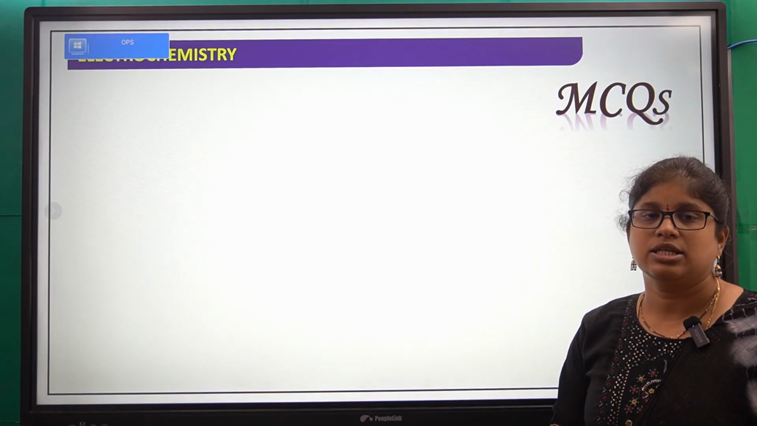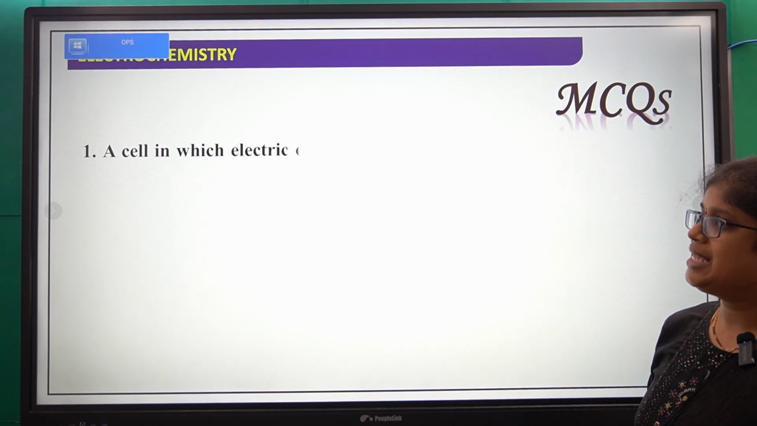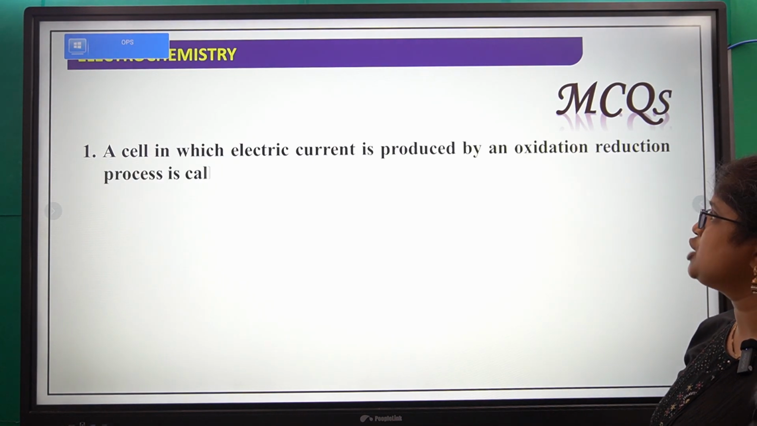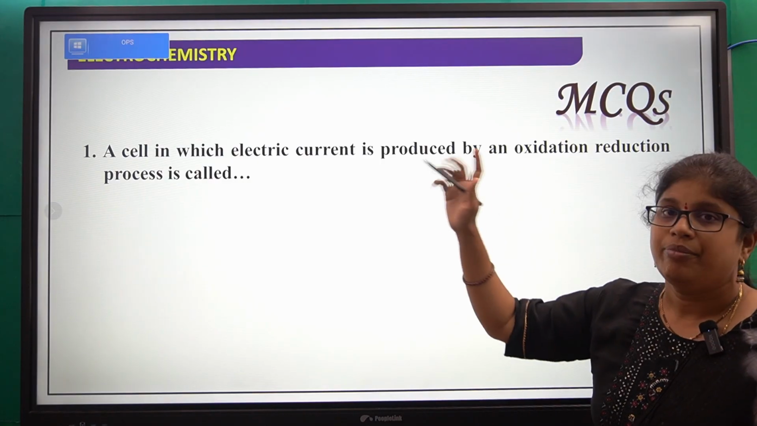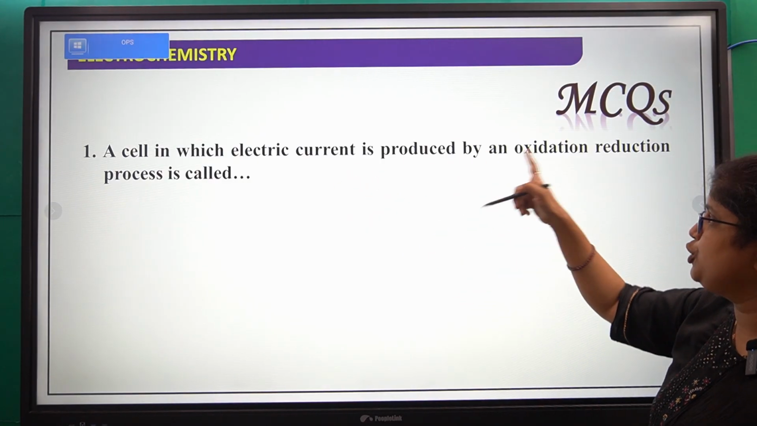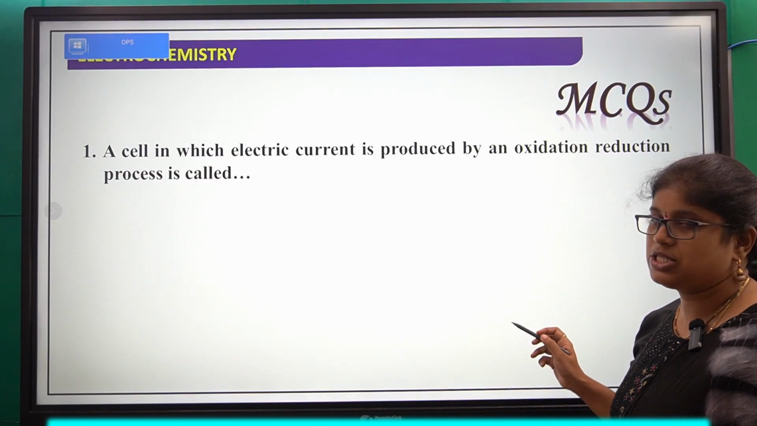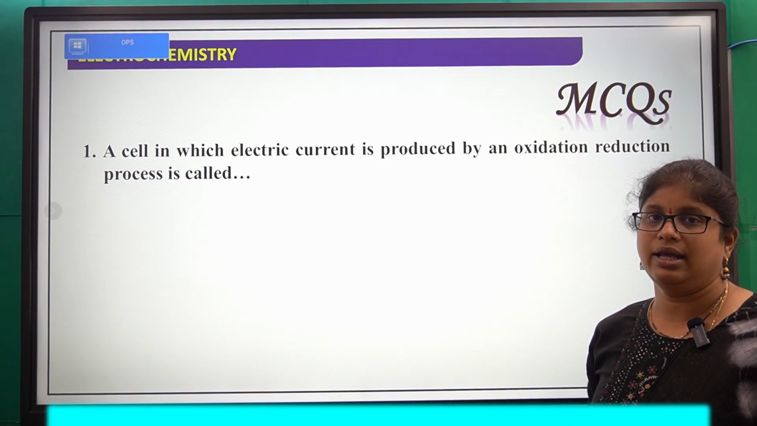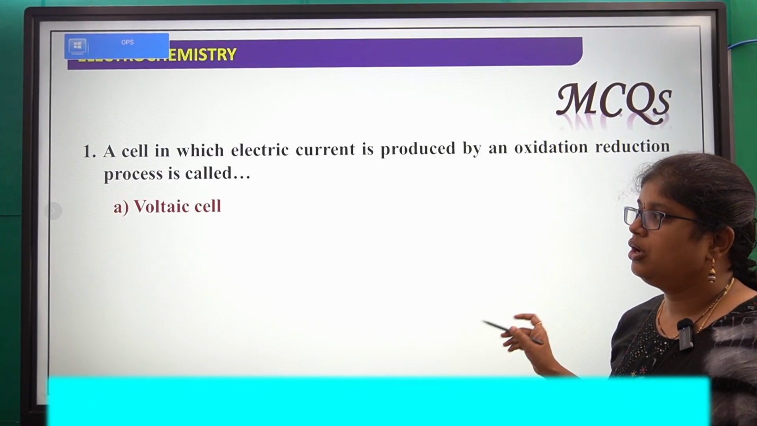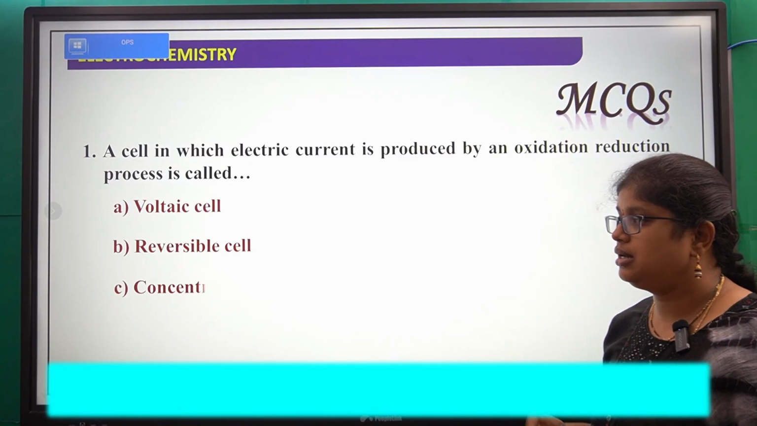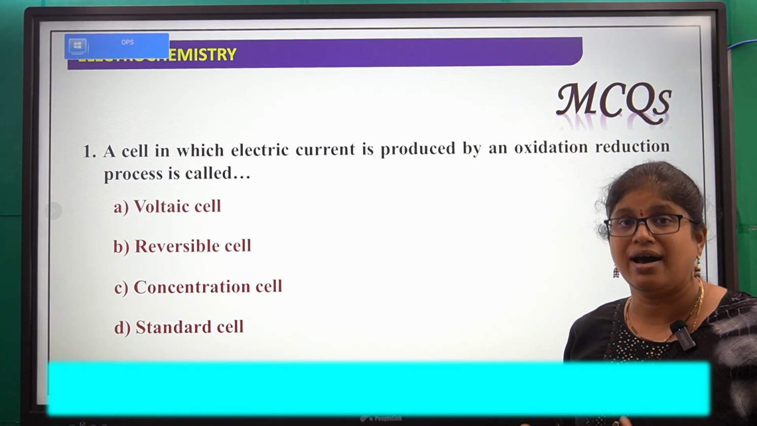Now we will discuss some multiple choice questions on this topic. Okay, first, a cell in which electric current is produced by an oxidation reduction process is called. A cell in which electric current is produced by an oxidation reduction process means redox process, that is called which cell? Galvanic cell, or it is also called voltaic cell. We will see the options: voltaic cell, reversible cell, concentration cell, standard cell. That is voltaic cell or galvanic cell.